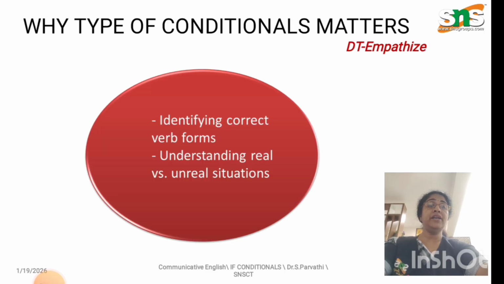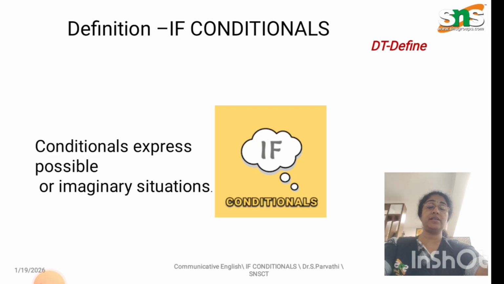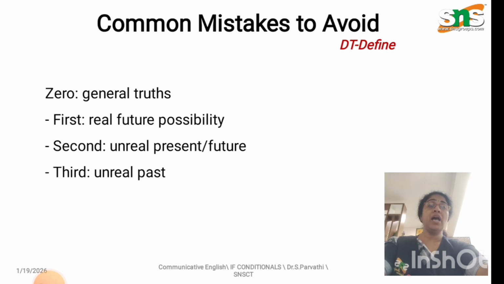And here, in the empathize part, you have to identify the correct verb forms and understand real versus unreal situations. And in this define part, conditionals express possible or imaginary situations. Here you have to note down very clearly: zero conditional always tells about general truths. First conditional tells about real future possibility. The second conditional tells about the unreal present or future. And the third conditional tells about the unreal past.